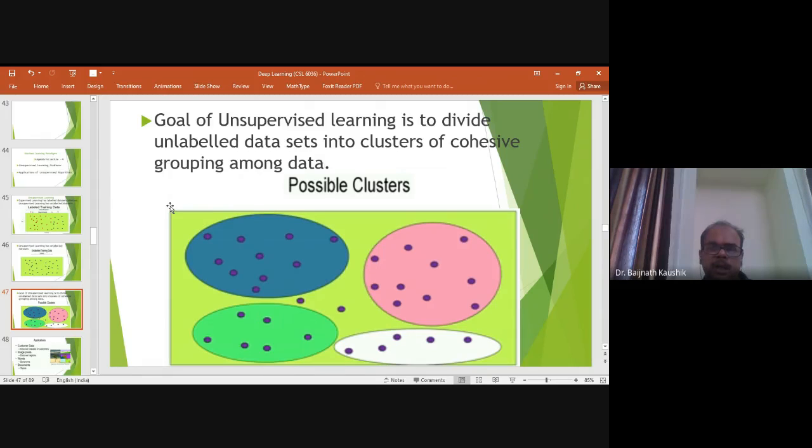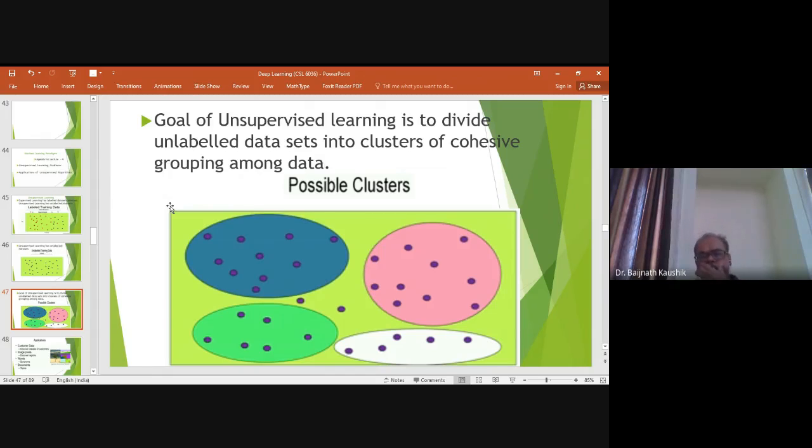Suppose I have a shop and I would like to know what different types of customers come to my shop: young students, young industry professionals, or local residents. Based on some characteristic values, I would like to divide the data into clusters.